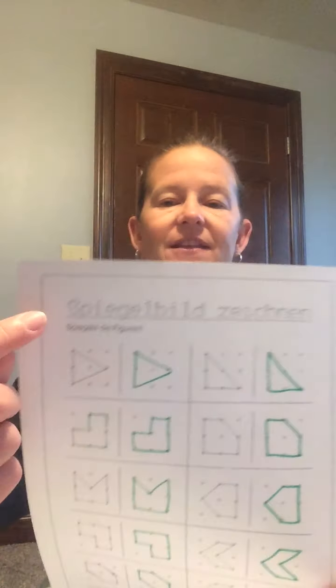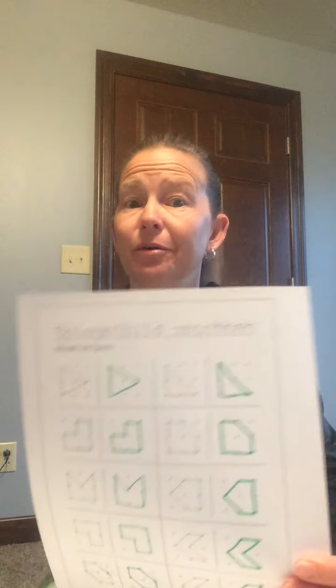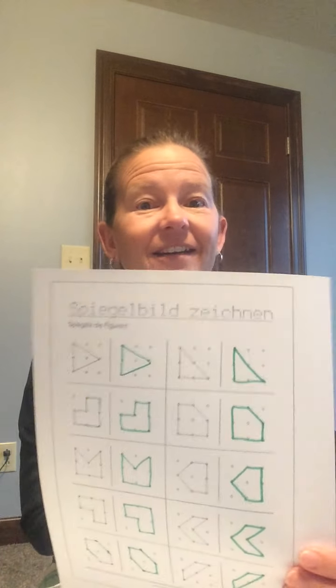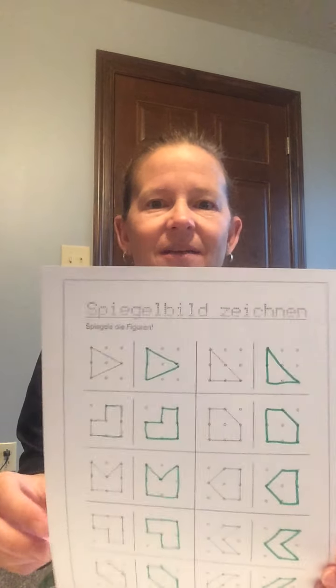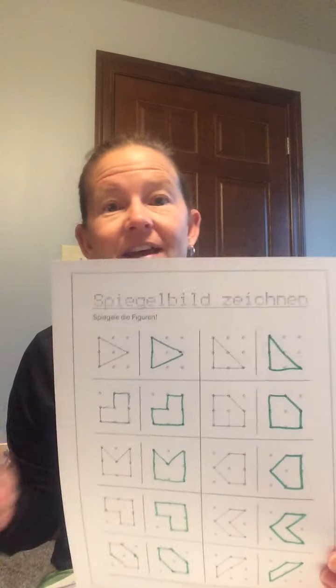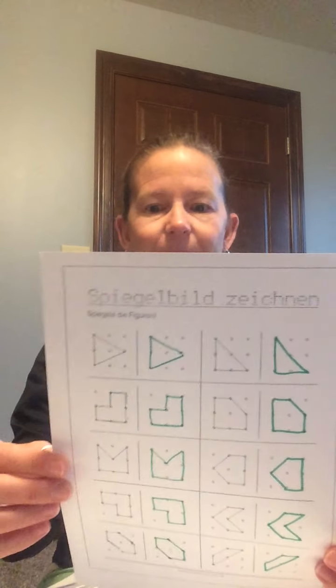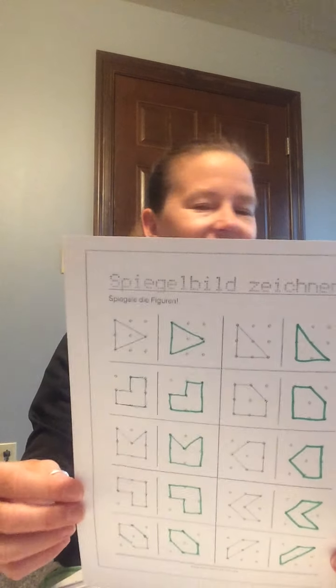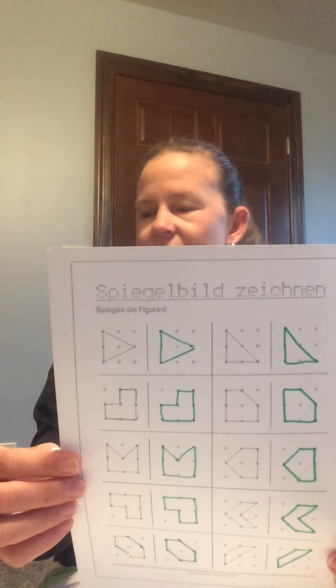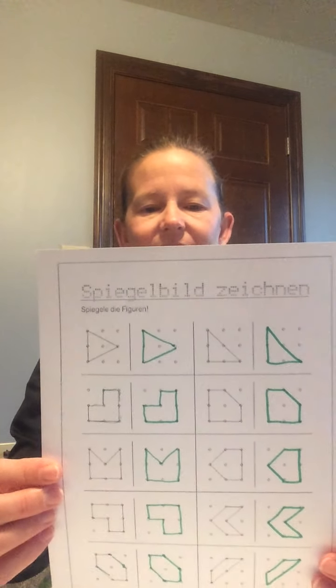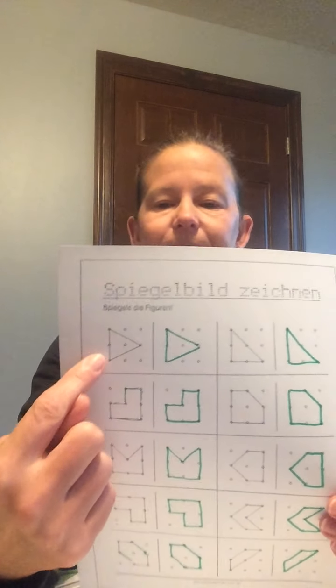The next thing that I want you to do is to repeat some shapes for me. And the paper looks like this. Now, the directions at the top are, I think, in German maybe, I don't know. They're not in English, so don't pay any attention to them. I'm not sure what it says, but I know what to do. So, again, I've already done this once. So, this is what I want you to do.